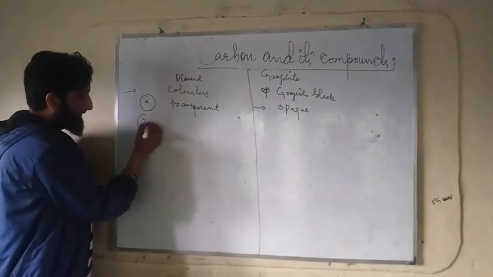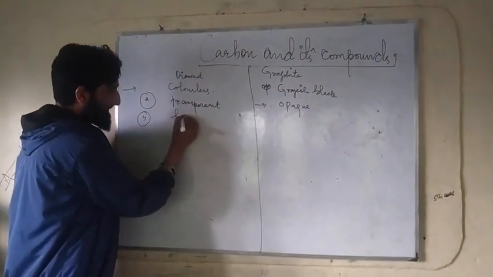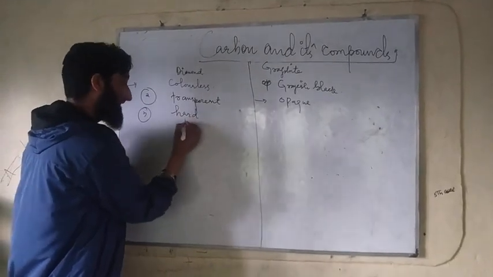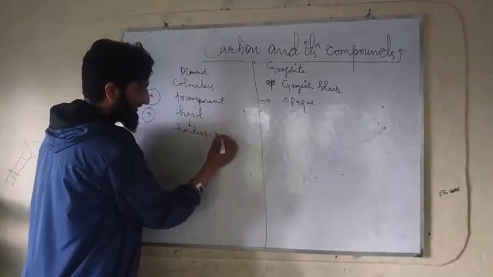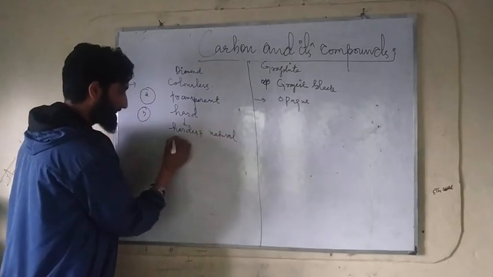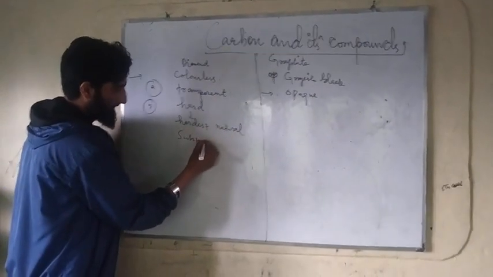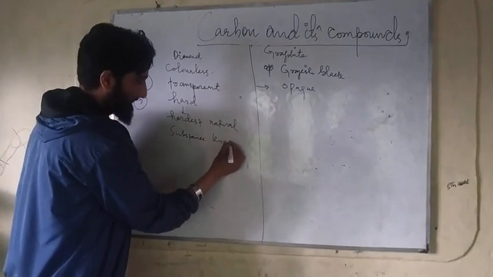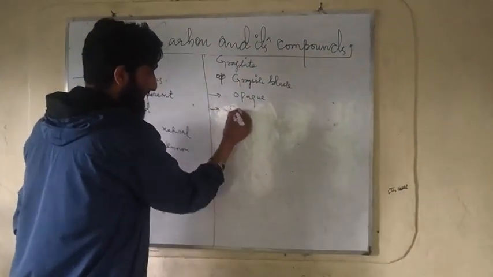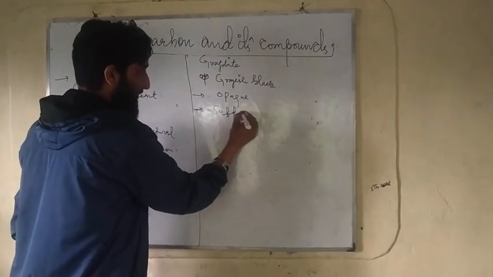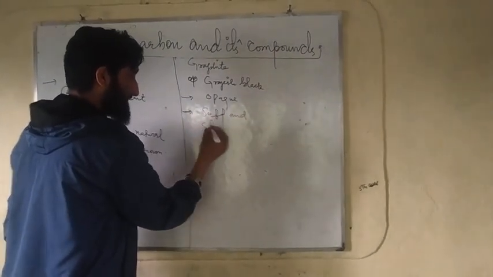The third property: diamond is hard, rather the hardest natural substance known. Graphite is soft and slippery to touch.